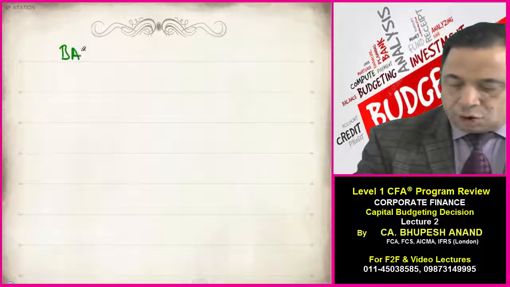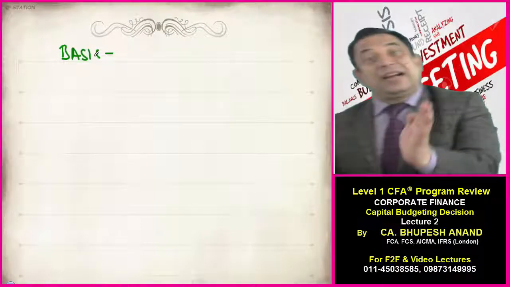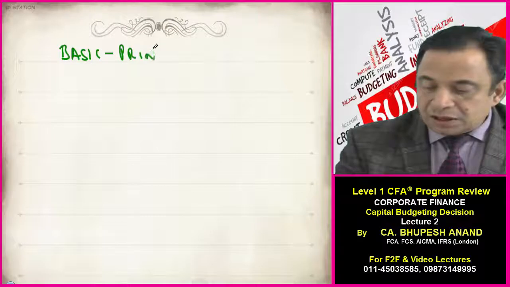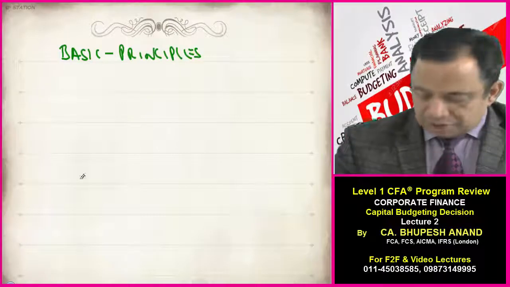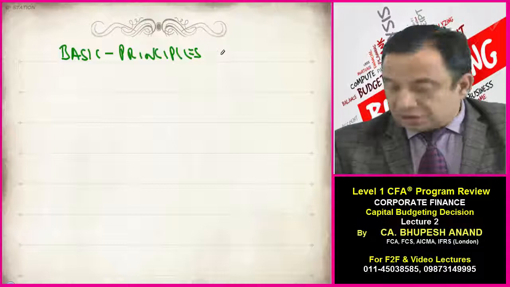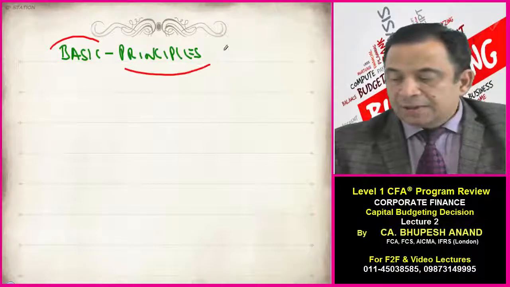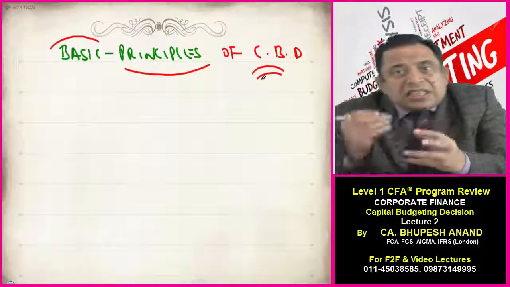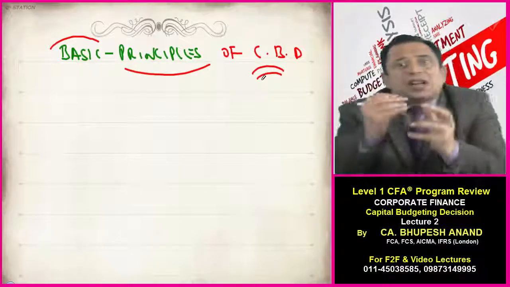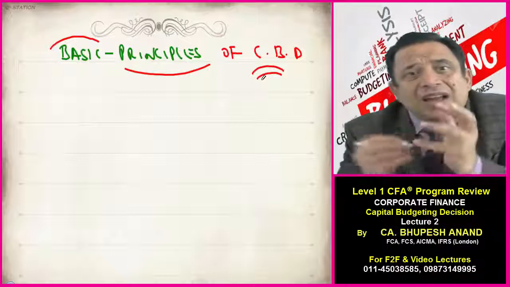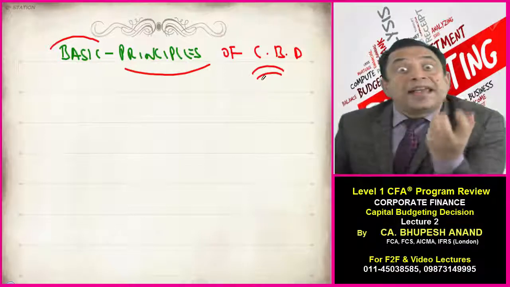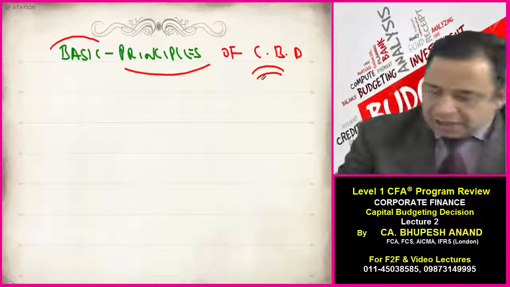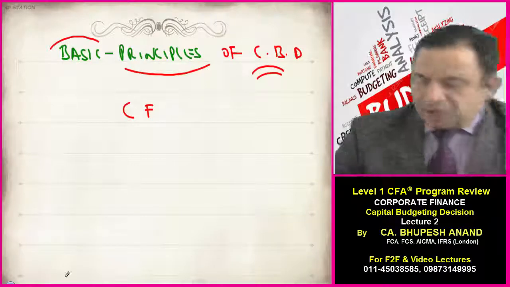There are 4 basic principles as per learning outcome B, a highly testable area. Four basic principles of capital budgeting decisions, which a CFA charter holder, an aspirant, or a finance manager should take into account before accepting or rejecting any project. We will learn it with the help of